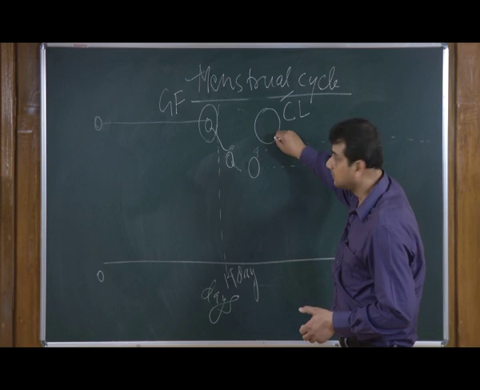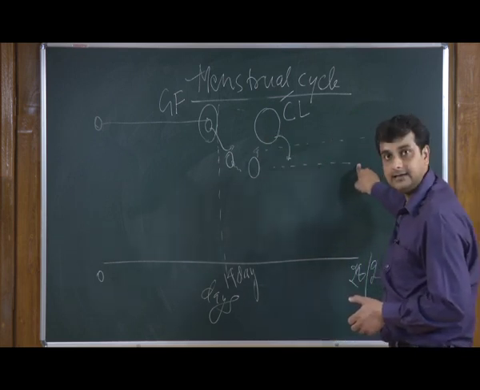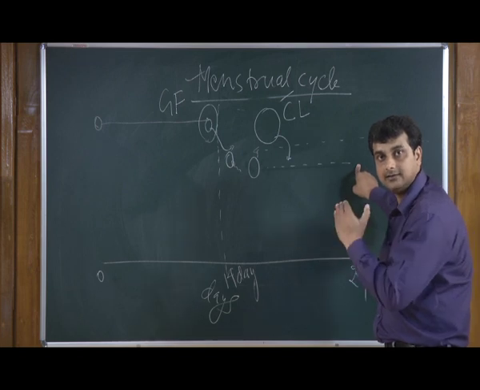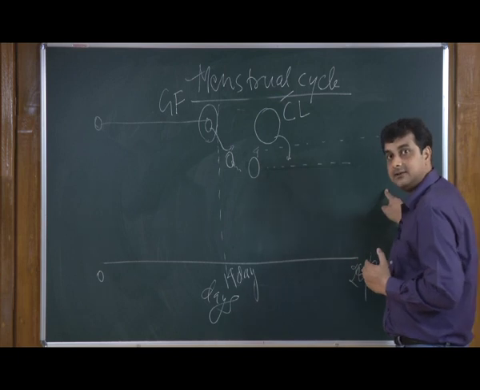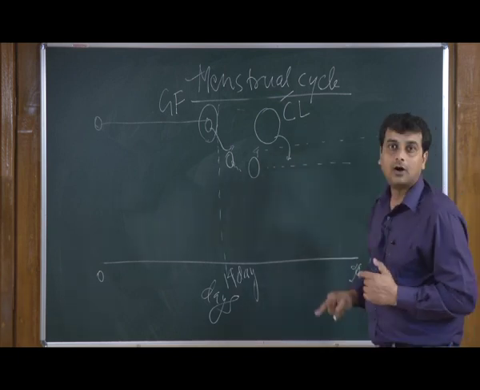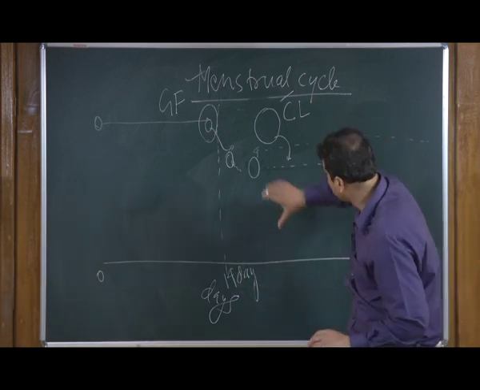Now, this corpus luteum will secrete that hormone to sustain this growing fetus till the time of birth. So, from here till the birth stage we have this corpus luteum sustained in the female reproductive system in order to support the growing